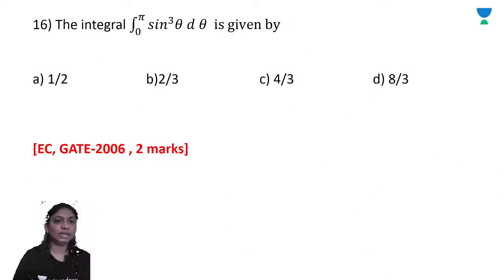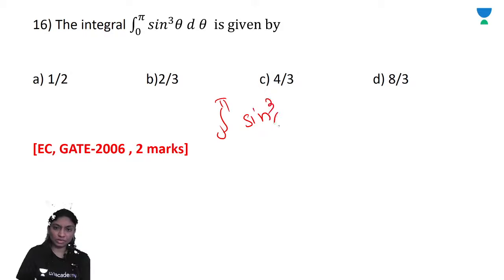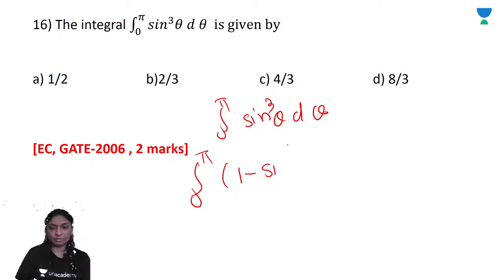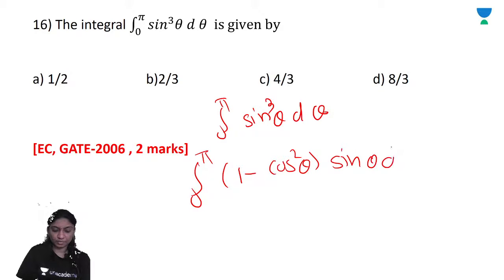Further, the integral 0 to pi sine cube theta d theta is given by. A very simple question. Integral we have to find out from 0 to pi sine cube theta d theta. We'll use sine square theta is 1 minus cos square theta, times sine theta d theta. Right?